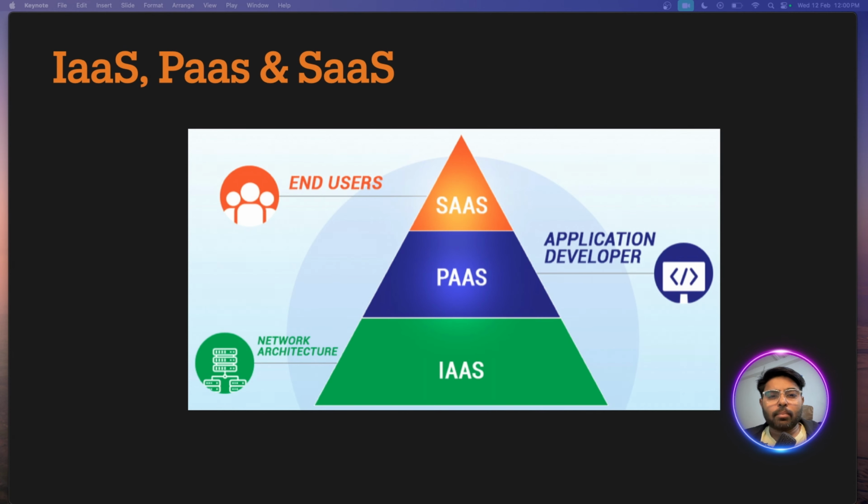On the other hand, Platform as a Service provides a platform allowing developers to build, deploy, and manage applications without having to deal with the underlying infrastructure like servers or storage. Here, users have less control compared to infrastructure as a service. Developers can focus on development and deployment, while the platform provider handles the underlying infrastructure.